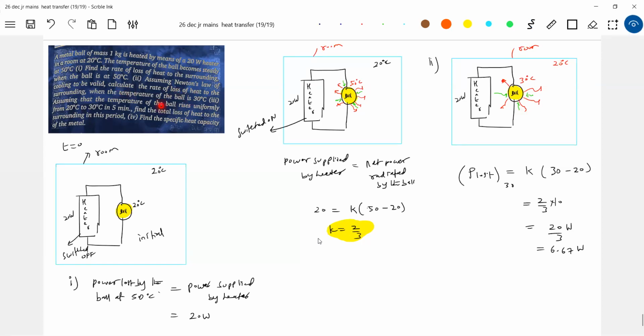Okay, fine. Now, assuming that the temperature of the ball rises uniformly from 20 to 30 degrees Celsius in 5 minutes, find the total loss of heat to the surrounding in this period. From 20, it will become 30 degrees uniformly.